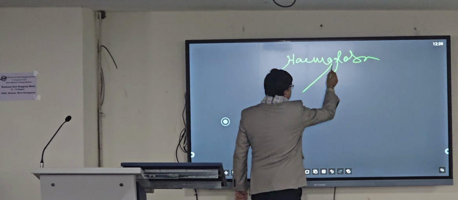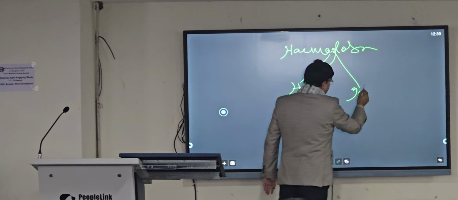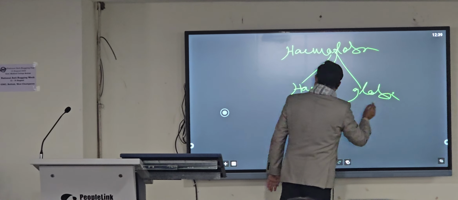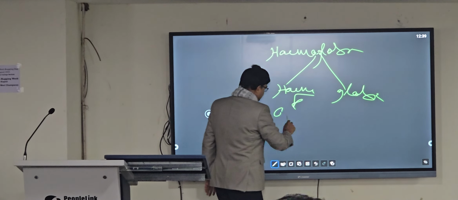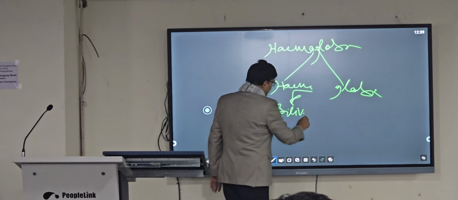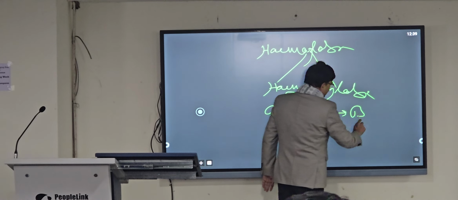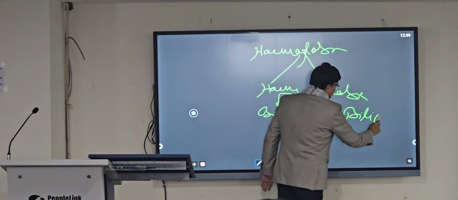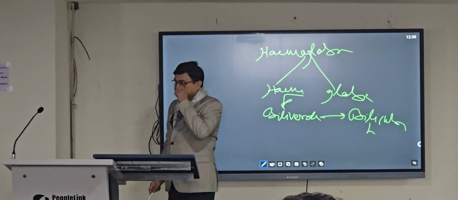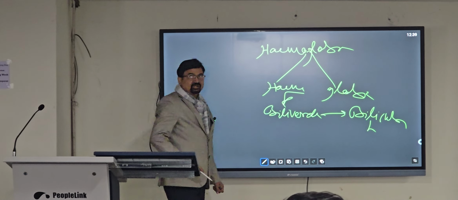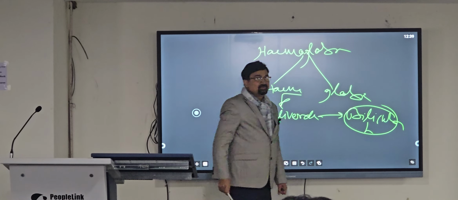Hemoglobin, heme and globin, and heme is converted into biliverdin, then bilirubin. This bilirubin is which type of bilirubin, conjugated or unconjugated? This one is unconjugated bilirubin.